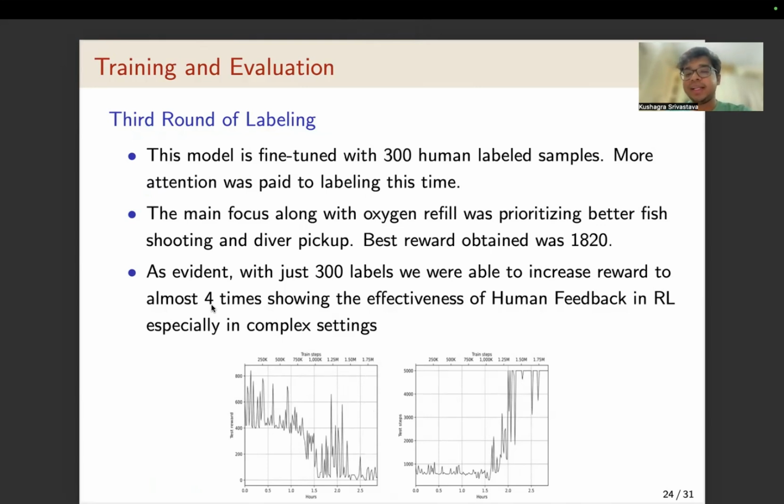The best reward obtained here doubles to 1820. As we can see, from the initial reward of 460, the best reward obtained finally was 1820, which is an increase of almost 4 times. This shows the effectiveness of human feedback in reinforcement learning, especially in complex settings. Now over to Animesh, who will discuss the use of RLHF in LLMs.